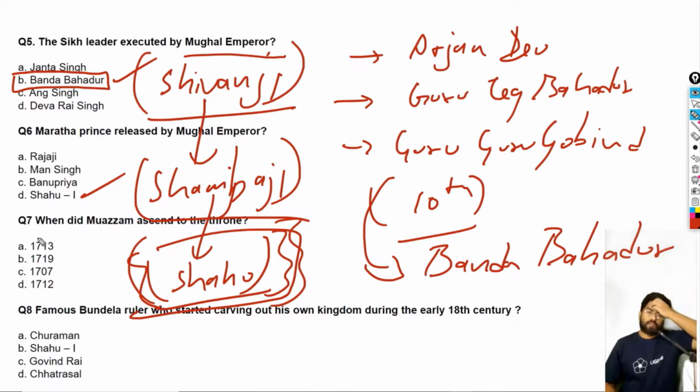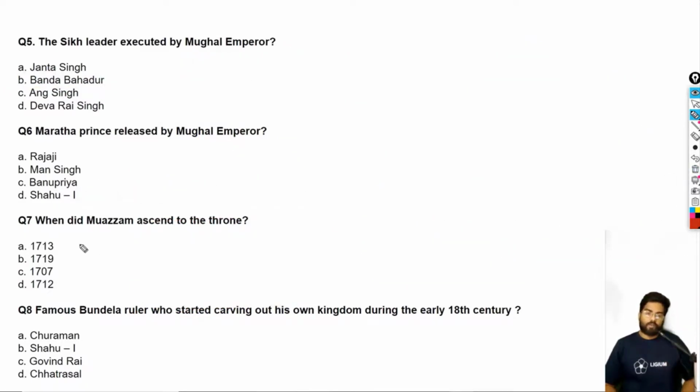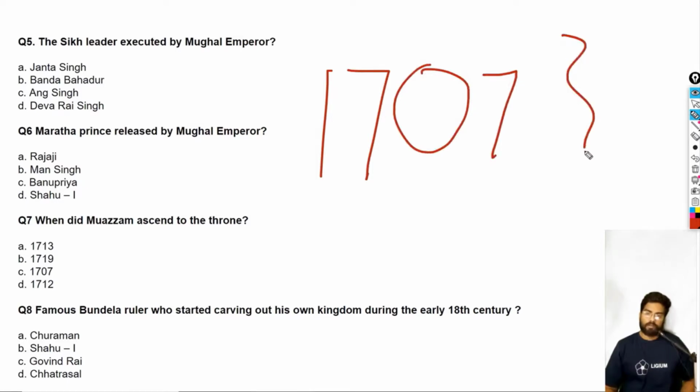Then we have the seventh question. Let me just remove all these clumsy things. When did Muazzam ascend to the throne? Muazzam is Bahadur Shah I. Bahadur Shah I ascended to the throne when Aurangzeb died. As I mentioned, Aurangzeb died in 1707, and Muazzam ascended to the throne in 1707. Then we have the last question: the famous Bundela ruler who started carving out his own kingdom during the 18th century.